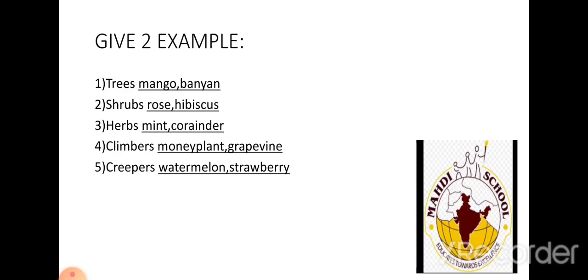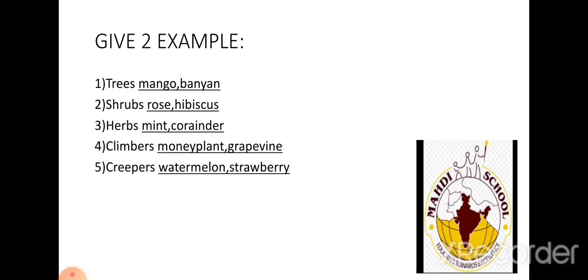S-H-R-U-B-S, shrubs. What are the two examples of shrubs we had learned in the lesson, correct? That small plants. Which are they? Rose and hibiscus. R-O-S-E, rose. H-I-B-I-S-C-U-S, hibiscus. Rose, hibiscus.